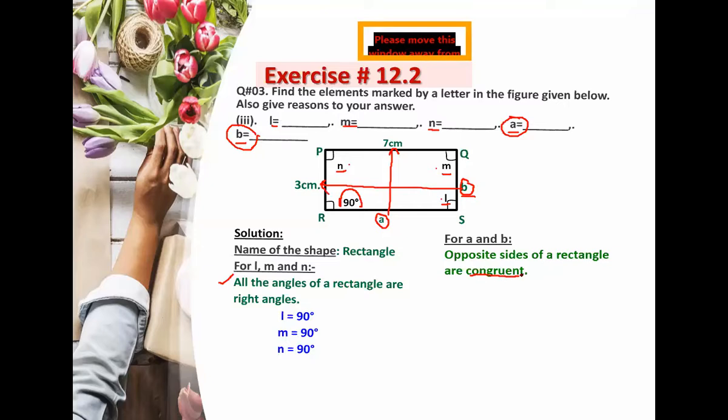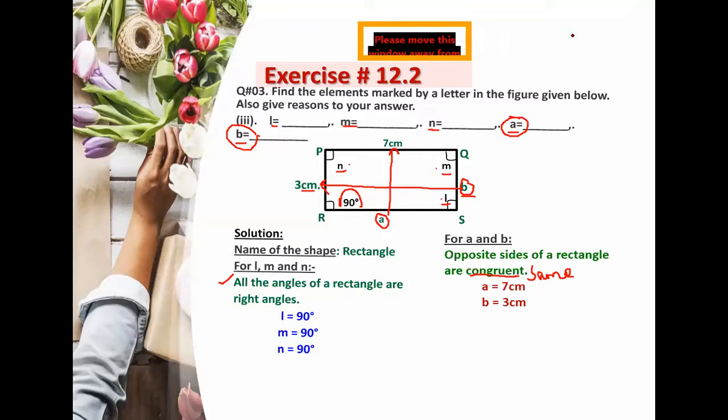So opposite sides are congruent, means they are basically the same. If this side is 7 centimeters, then A will also be equal to 7 centimeters. The opposite side of B is this one, which is equal to 3 centimeters, so B will also be equal to 3 centimeters. This is simple and easy.